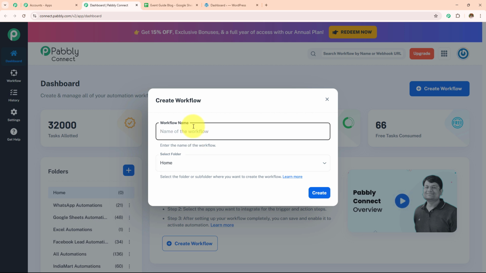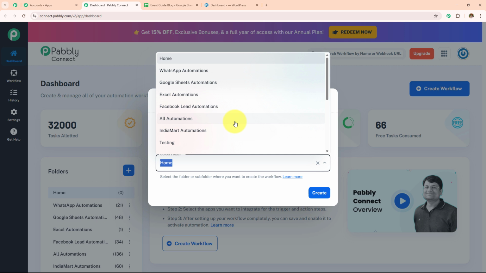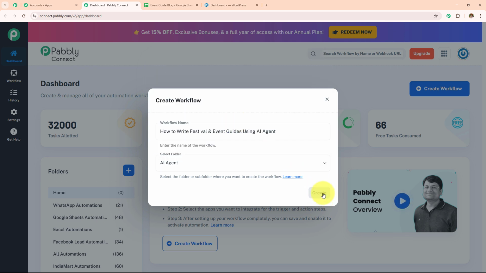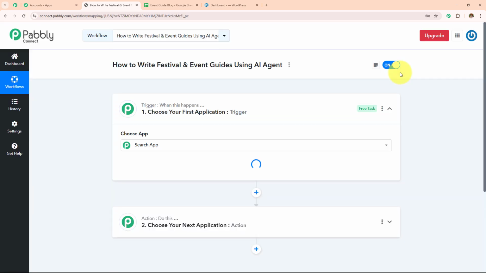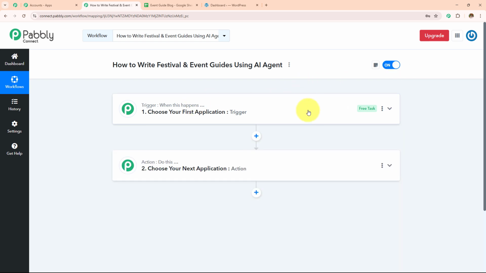So first let's name this workflow as how to write festival and event guides using AI agent. And now I need to select my folder. So these are the folders which have been created, and here I am going to select AI agent and then click on create. Workflow created successfully. As soon as I click on create, two boxes have appeared in front of me. One is trigger, other is action. So trigger says when this happens and action says do this. So trigger is basically an event which starts the automation of a workflow.